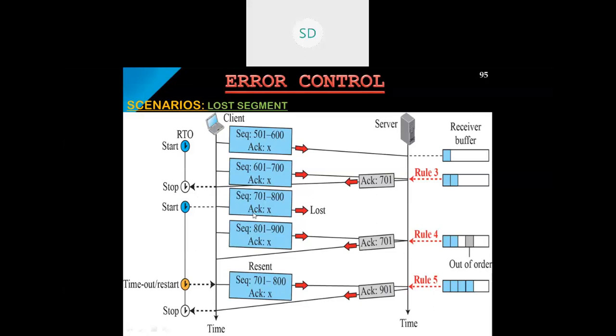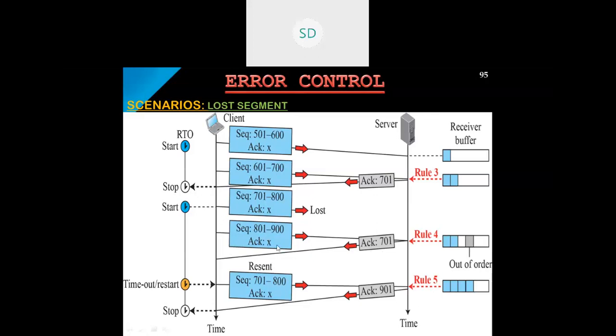Now we will assume that this particular segment has been lost during the transmission. So what will happen? The timeout has not occurred. Remember, if the timeout has occurred and again it has not received an acknowledgement, retransmission will take place again. Now in this case, the timeout has not occurred.